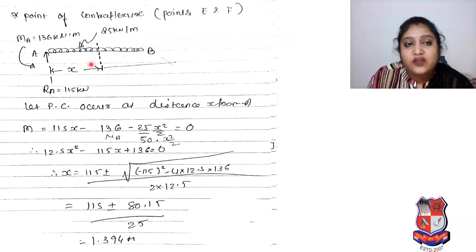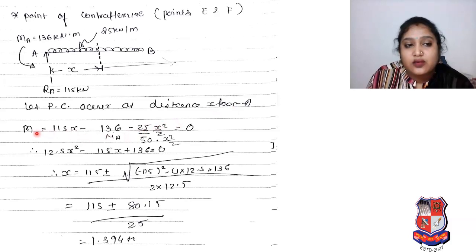Here we take a section in the A to B beam, where at distance X our point of contraflexure will occur, and R is 115 kilonewton, already calculated. So let the point of contraflexure occur at distance X from A.